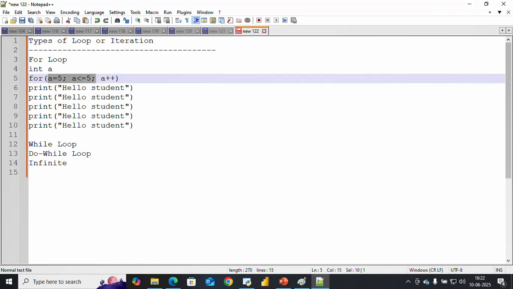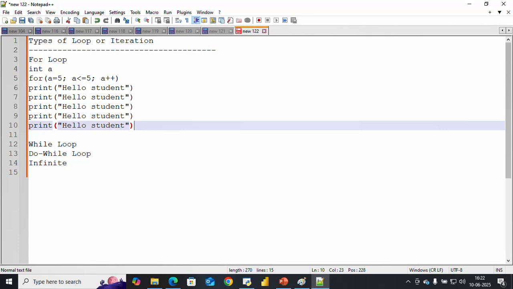So this is basically called a dry run table. We are just checking the initialization, condition, increment and decrement as per the condition. Okay, now we exit from the loop.